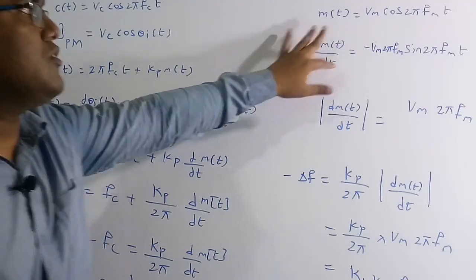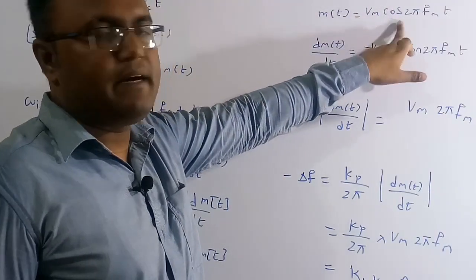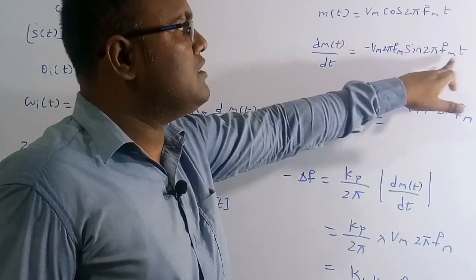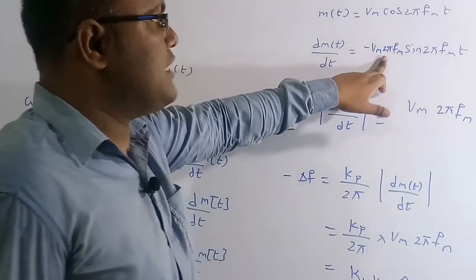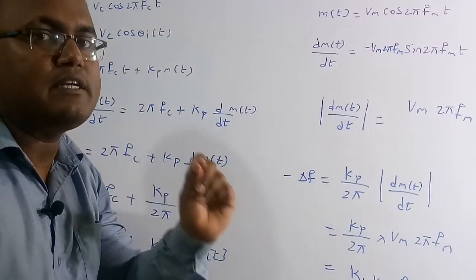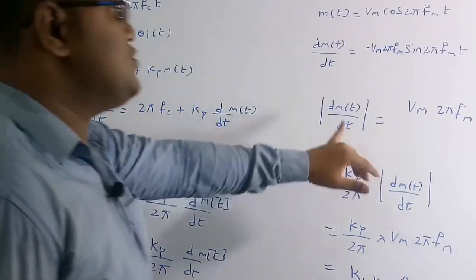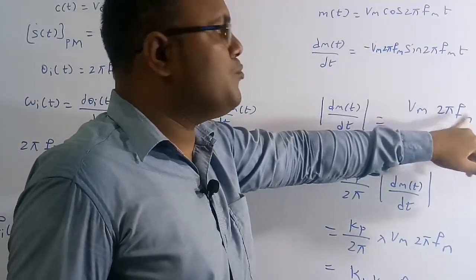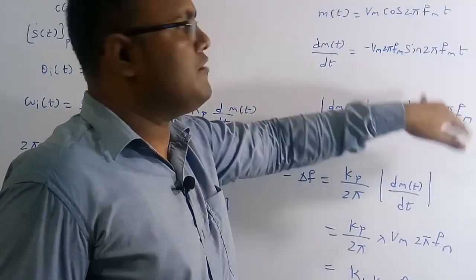dm of t by dt is equal to minus sin 2 pi fmt, with the 2 pi fm coming outside, since the derivative of cos is minus sin. This is the differentiation of the previous function. Now I only need the positive peak value, which is Vm into 2 pi fm.